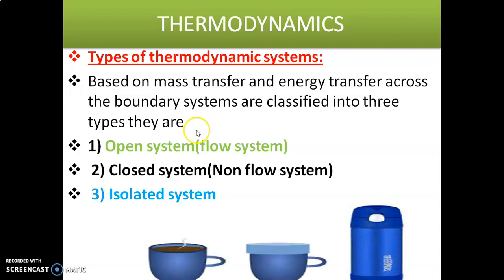These are the examples. This is an open system example, the second diagram is a closed system example, and the third one is an isolated system. This is a thermoflask, and a thermoflask is an isolated system. So let us see the first one, open system, that is, flow system.